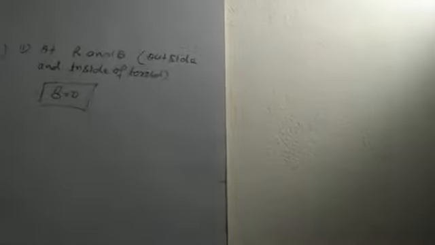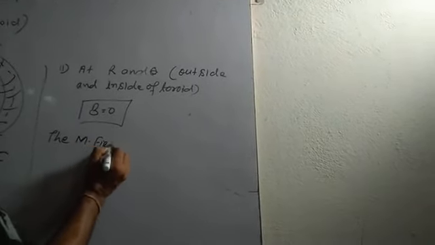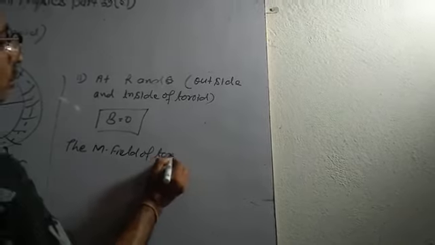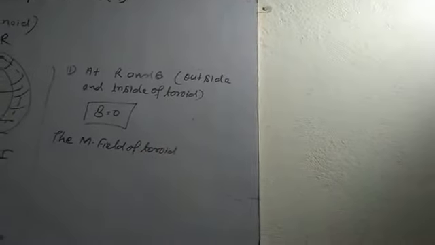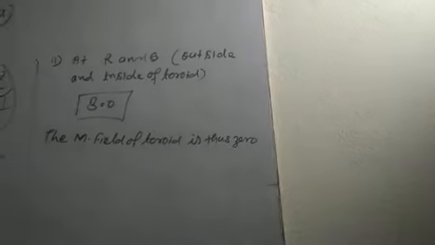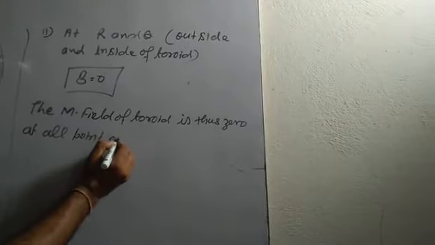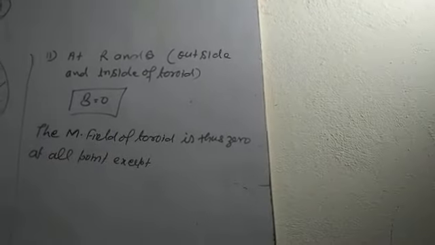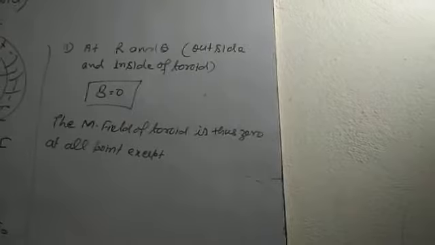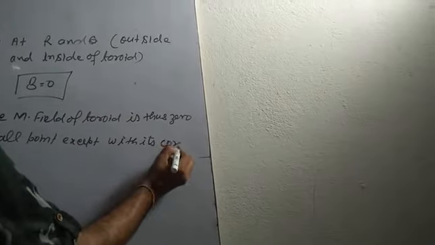The magnetic field of a toroid is thus 0 at all points except within its core.